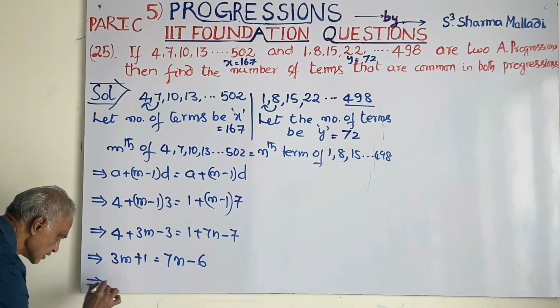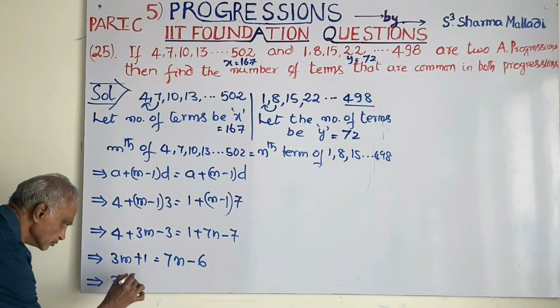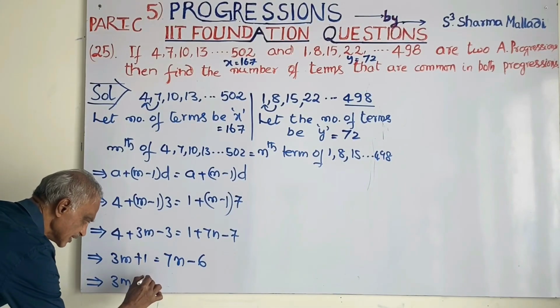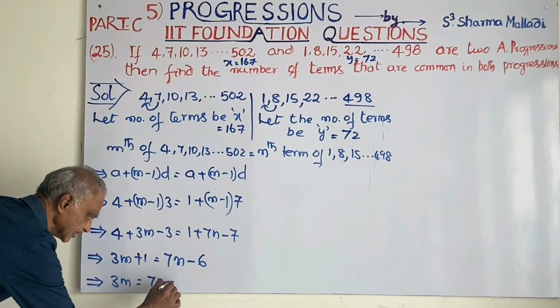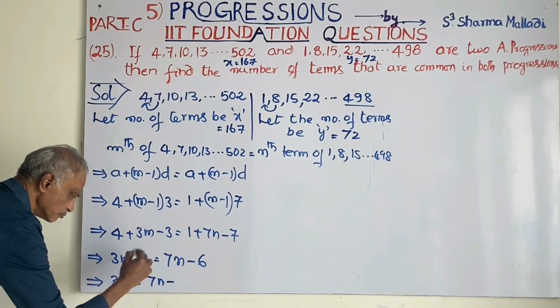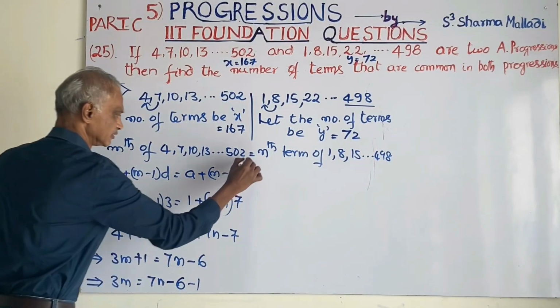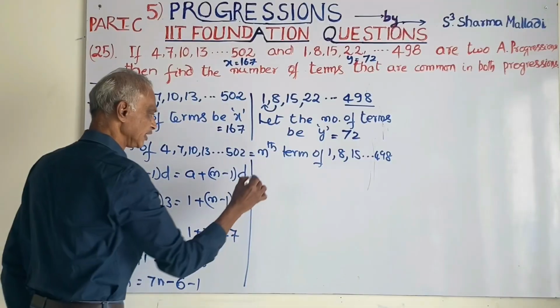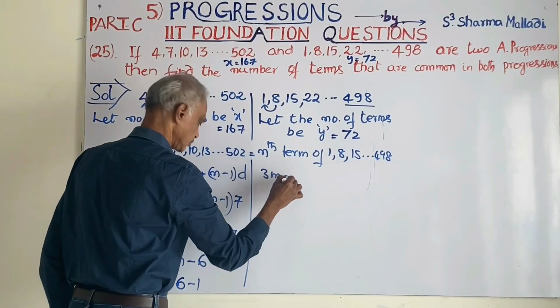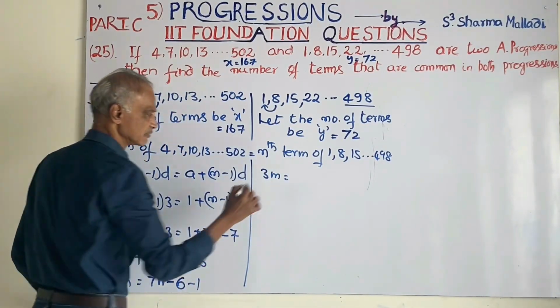This can be written as 3m is equal to 7n minus 6 minus 1. You will get 3m is equal to 7n minus 7.